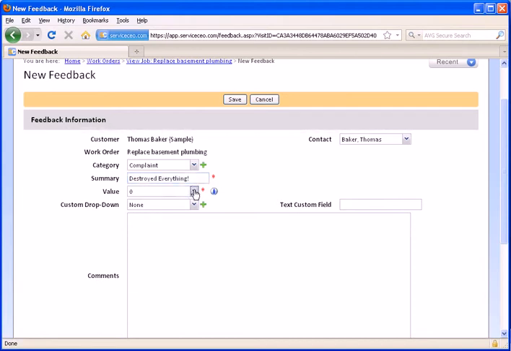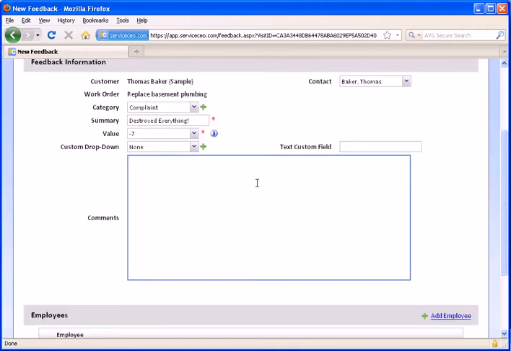Next we have a value. This ranges from positive 10 to negative 10. Most commonly 10 is best and negative 10 is worst. Say this is a 7. Again, we have this custom drop-down that I've built here and a custom text field. Just keep in mind you can build as many custom fields on here as you'd like, which are visible to the customer when entering feedback from the customer portal. Next, we will simply describe exactly what happened.